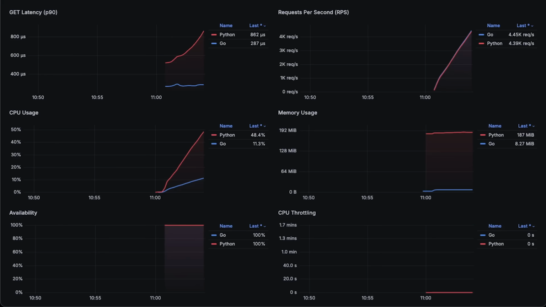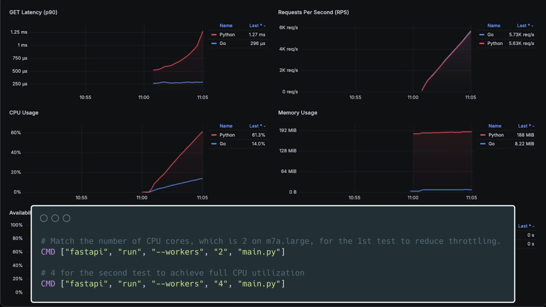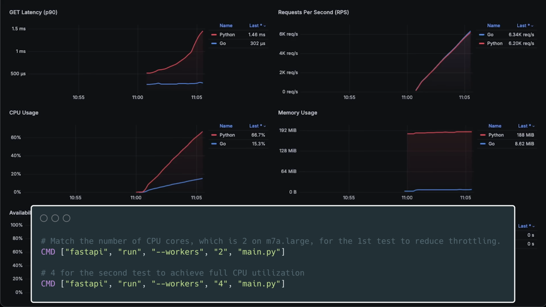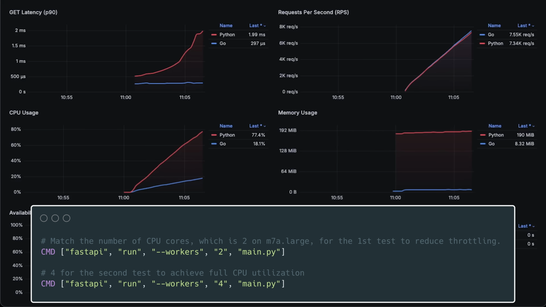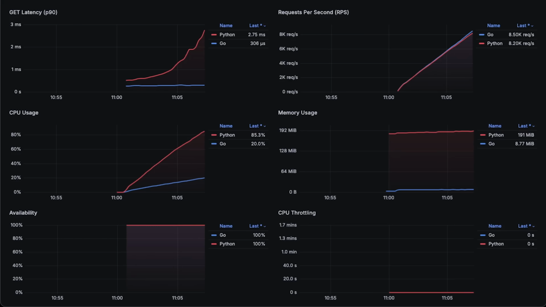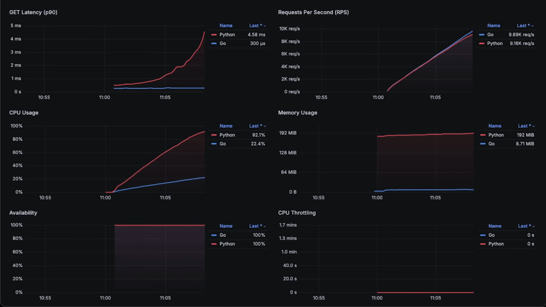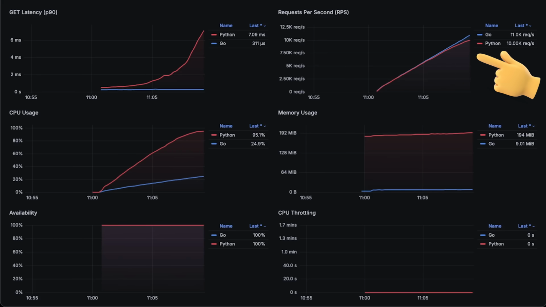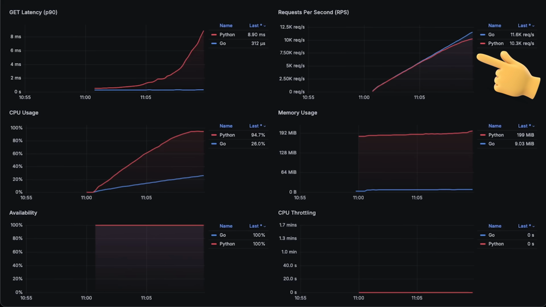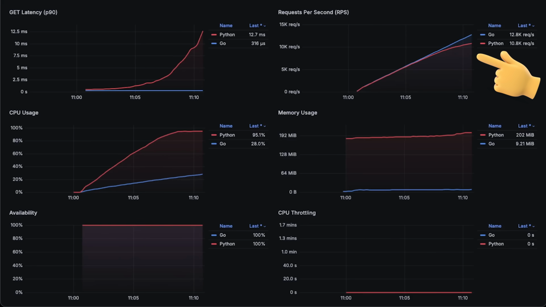In the previous benchmark, I used FastAPI's recommended web server, which is Uvicorn by default. I used 2 workers for the first test as well as a sync handler for that endpoint. It performed slightly better in the first benchmark, but then it failed and recovered. In this test, it's a little more stable, but it only reached 11,000 requests per second. It's not a huge difference, but it still has effect on performance.